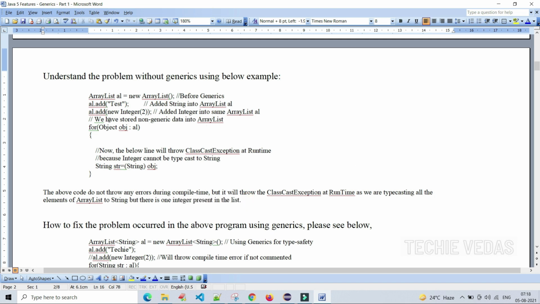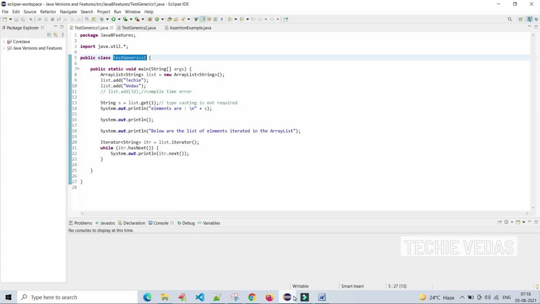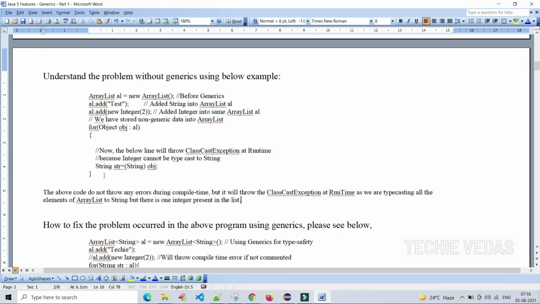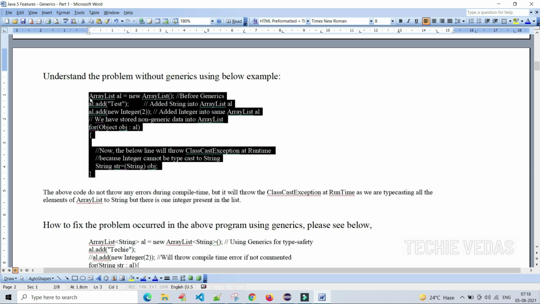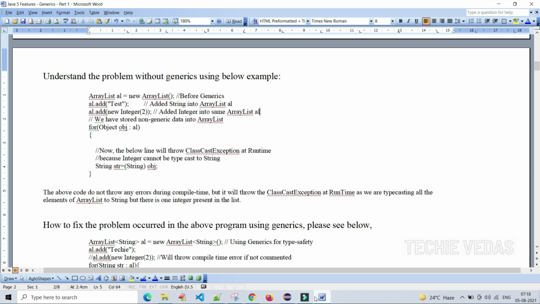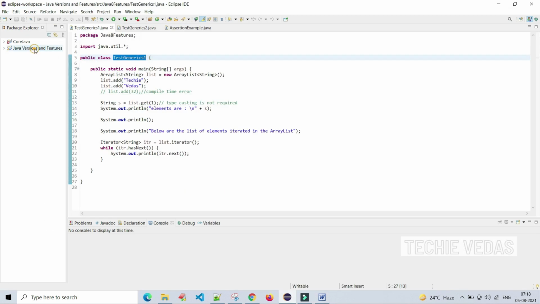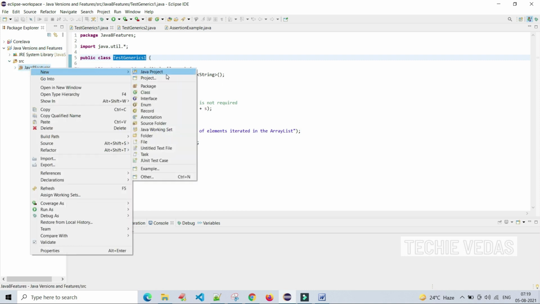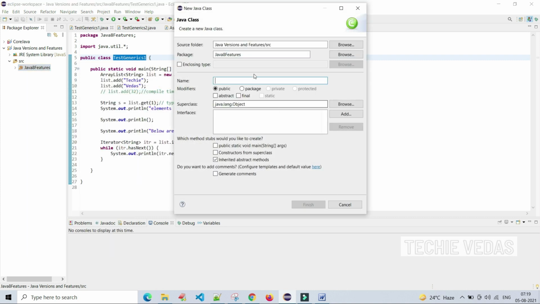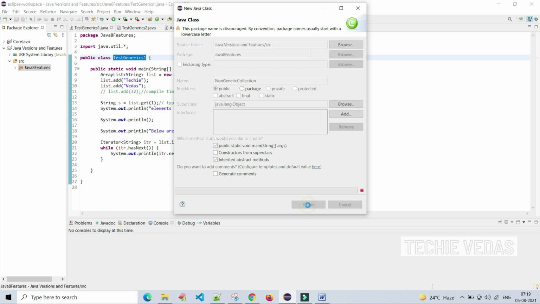Yes. Let's see one practical example. I am creating a non-generic collection, including the main method as well.